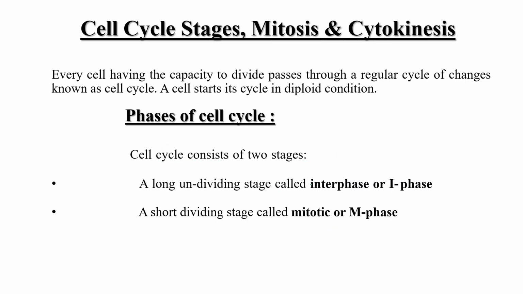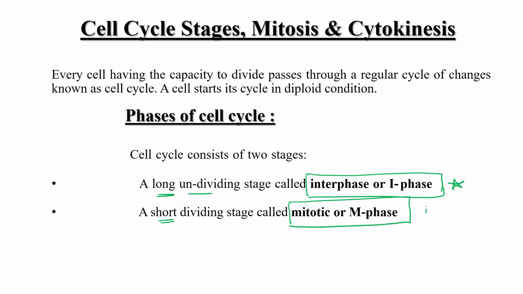So let's discuss different phases of the cell cycle. The cell cycle consists of two stages. One long undivided phase is known as interphase or I phase. This one is a long and undivided stage. There is no division. Only preparation for division occurs in this particular phase. And the second one is the short, or we can say dividing stage, known as mitotic phase or M phase.